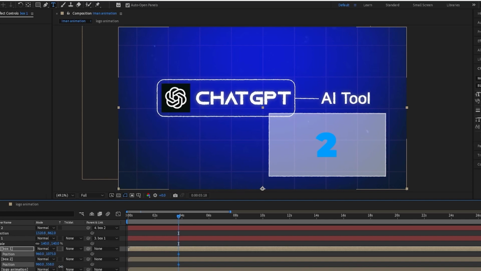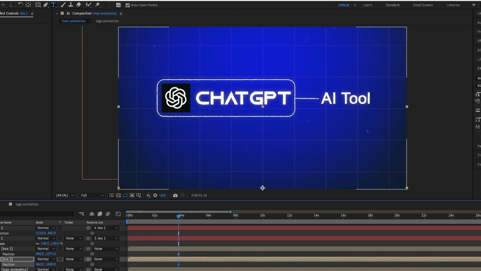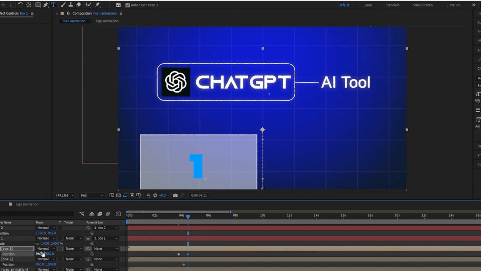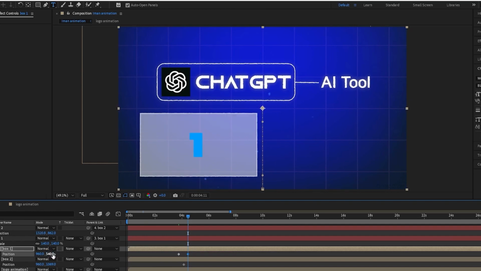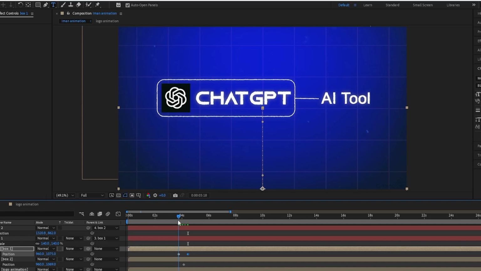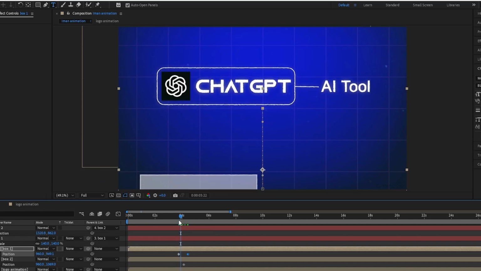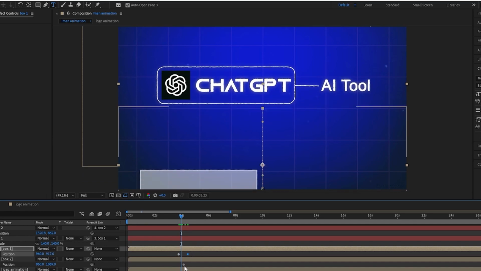So then both the boxes are out of scene, out of shot. And then go forward a bit, keyframe it back to the original amount, 540, which it was for me. And then you have this thing where it basically comes up. Looks quite nice, and it comes up roughly the same time as the ChatGPT thing goes up as well.